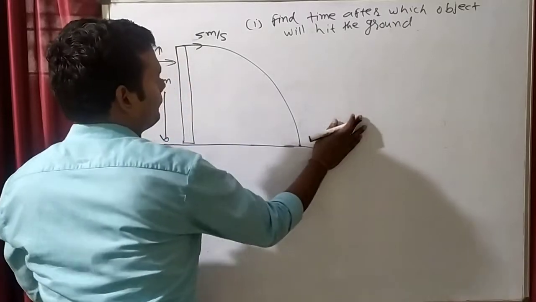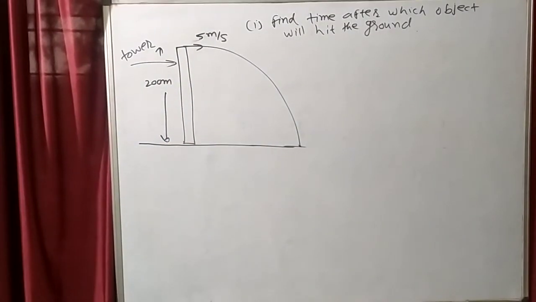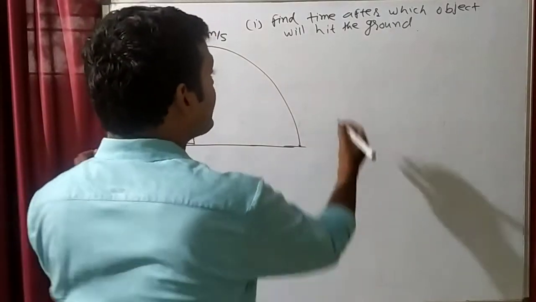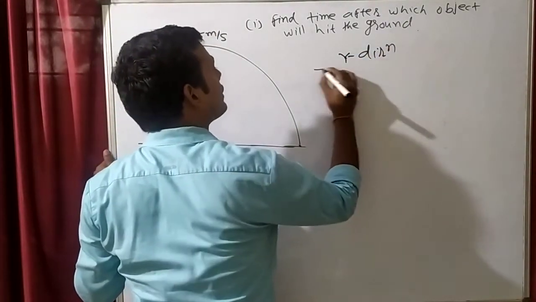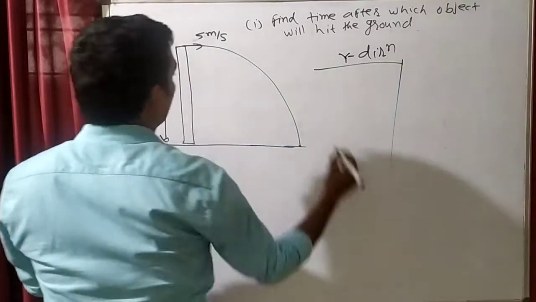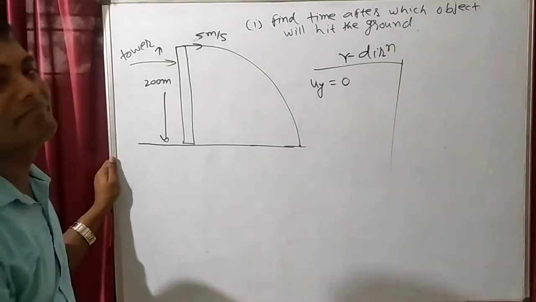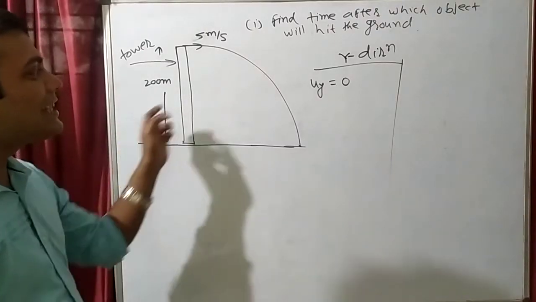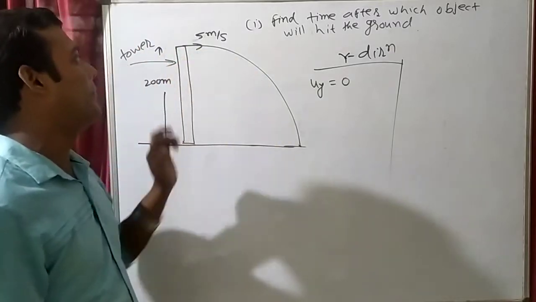So what we have to find is time. Let's go in the y direction. In the y direction, how many things do we know? Do we know the initial velocity in y? No, this is 0. The initial velocity in x is 5 meters per second.